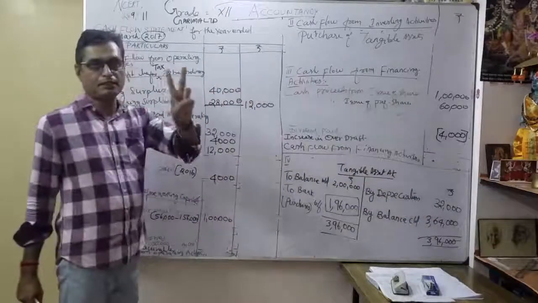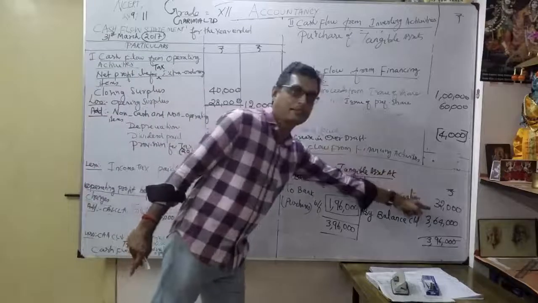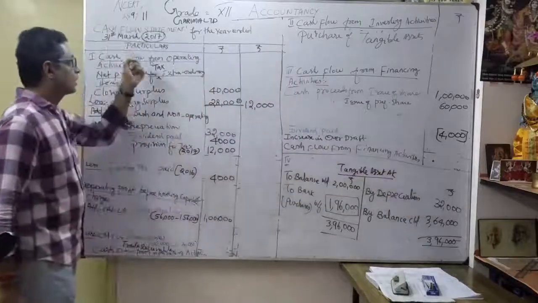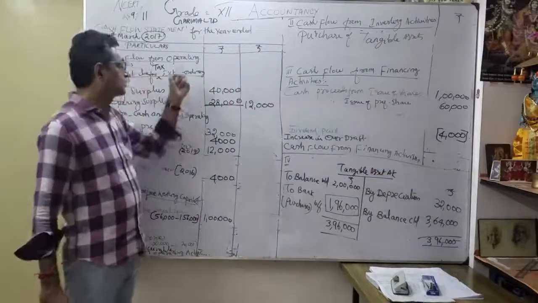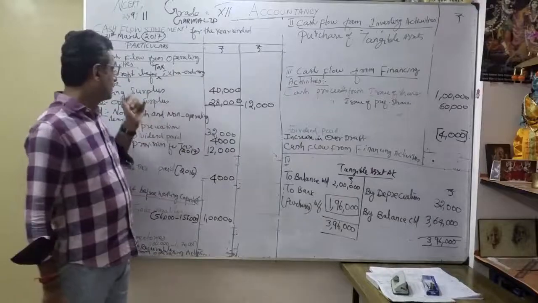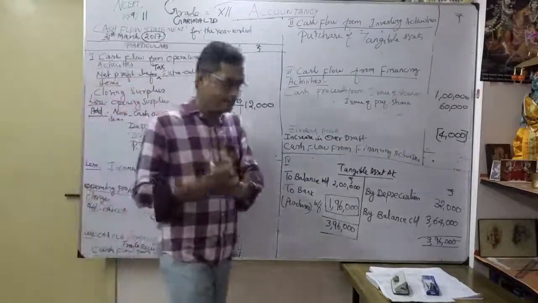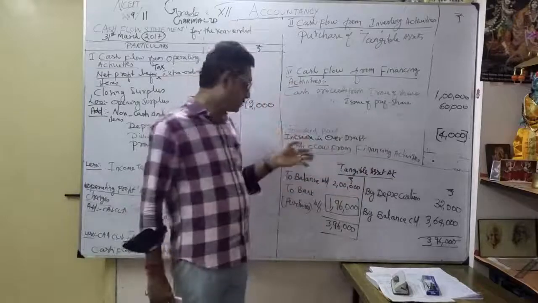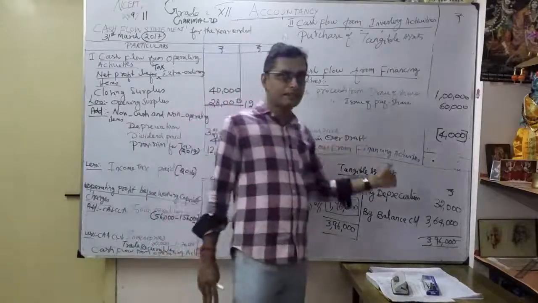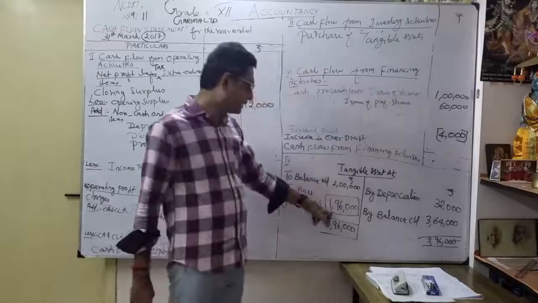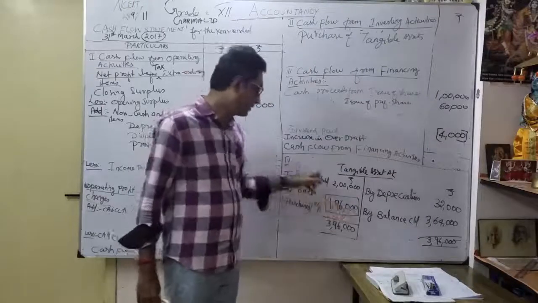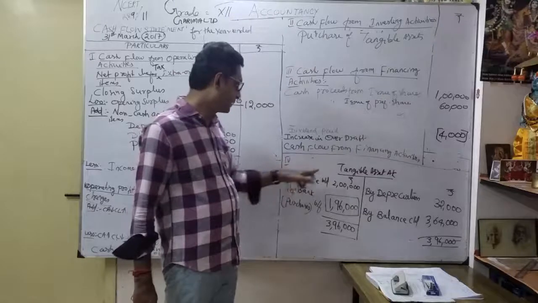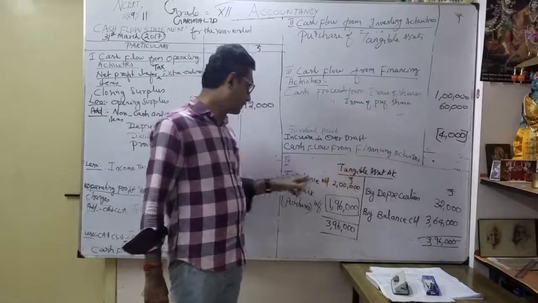Any adjustment is always shown in two places. One is 32,000, and immediately under operating activities 32,000 I show and add it, because depreciation is a non-cash item. Once you prepare the asset account, there are only two ways: either you purchase something or you sell something. Here what happened? We got the balancing figure 1,96,000 on the debit side, which is tangible asset account to bank.